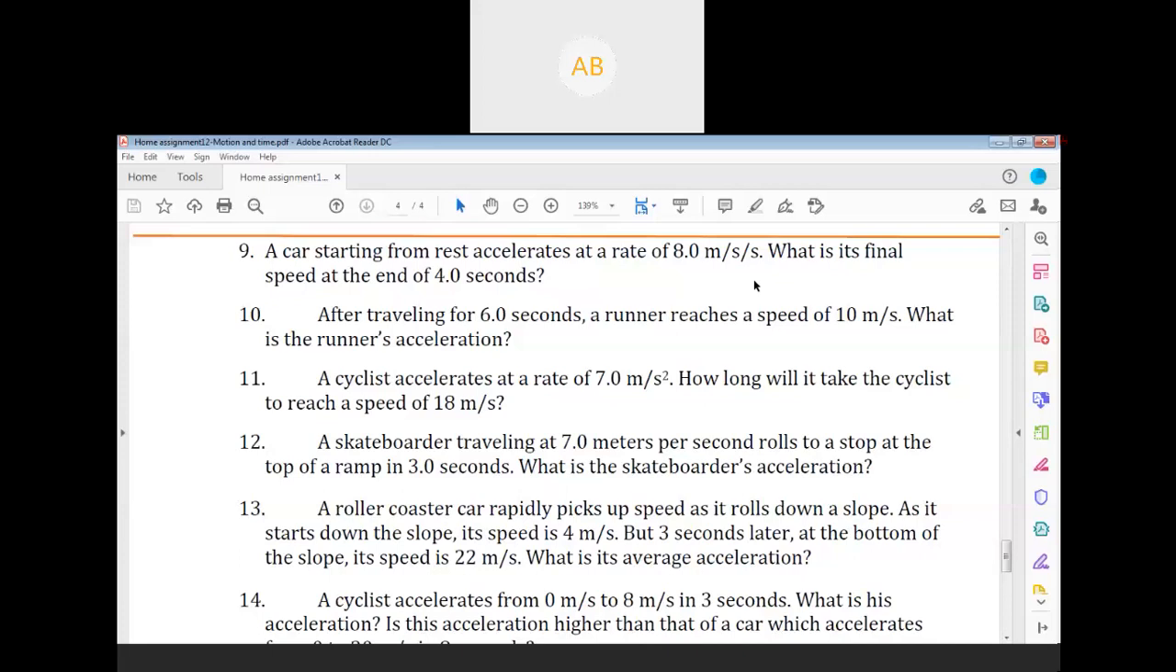Runner reaches his speed 10 meter per second. So final velocity 10, initial velocity 0, 10 minus 0, 10 by 6. Direct question this is. 10 by 6 is nothing but how much, beta? 1.7. Correct. Approximately 1.7 or 1.66 is the answer. Okay, 1.7 also. Fine.